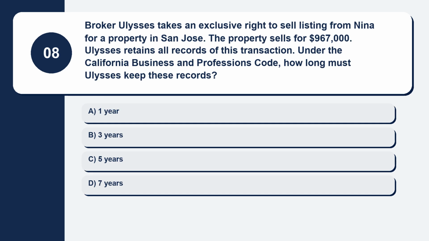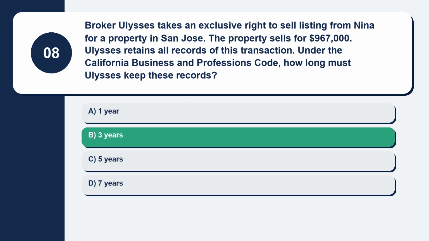Question 8. Broker Ulysses takes an exclusive right to sell listing from Nina for a property in San Jose. The property sells for $967,000. Ulysses retains all records of this transaction. Under the California Business and Professions Code, how long must Ulysses keep these records? Here are your options. Option A, 1 year. Option B, 3 years. Option C, 5 years. Option D, 7 years. The correct answer is option B, 3 years.